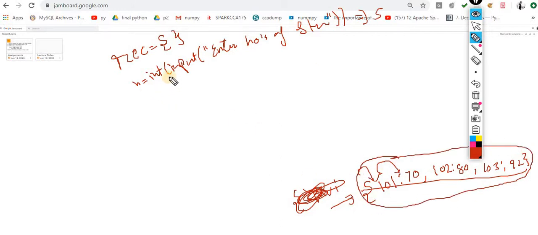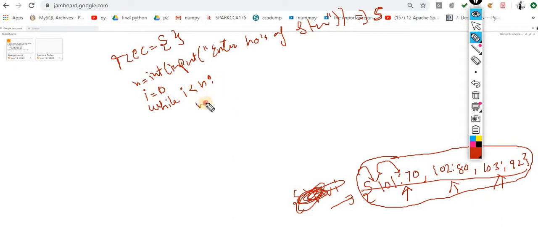For the same, I am asking the user int of input of "enter number". Let's suppose the person enters 5. That means this process will happen 5 times, containing 5 different students and their marks. So I am using a while loop. i is equal to 0, while i less than n, not less than or equal to. If I use equals to, it will execute 6 times. If you are starting from 1, then you have to put equals to here. If you are starting from 0, then you have to take care of less than n.